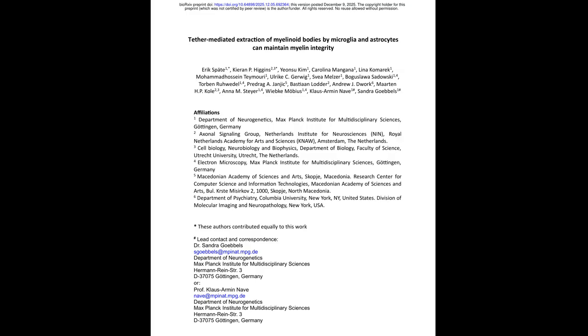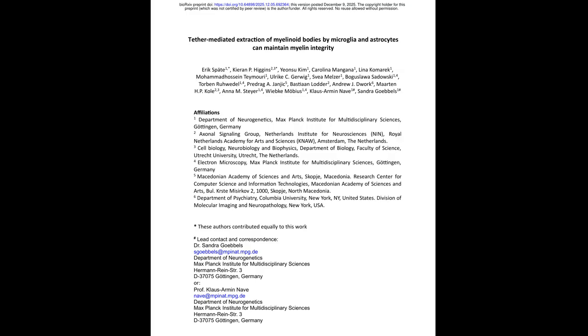The approach uses advanced electron microscopy combined with immunolabeling and organotypic slice cultures. By analyzing diverse ages in mice and comparing to human tissues, the authors investigate changes in axon calibers, myelin sheath morphology, formation of myelinoid bodies, and their interactions with astrocytes and microglia. Moreover, they explore the physical processes by which these glial cells remove myelin debris, proposing a model of trogocytosis involving stretching and tethering of myelin remnants.